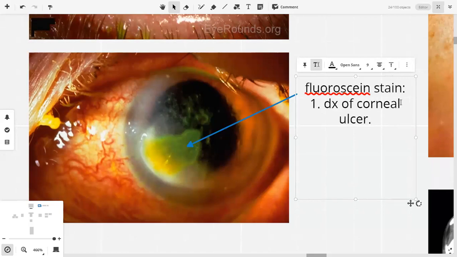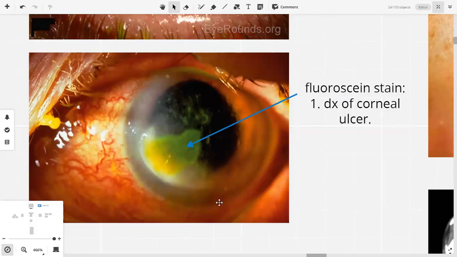Now you know that the cornea consists of five layers. हम इनको discuss करेंगे when we discuss cornea. And the topmost layer is the epithelium of the cornea, right? Now, in any situation, if the epithelium of the cornea is eroded, you will not see the erosion under a normal slit lamp. So we visualize that erosion with fluorescent stain. This stain binds to the area of denuded, eroded epithelium.